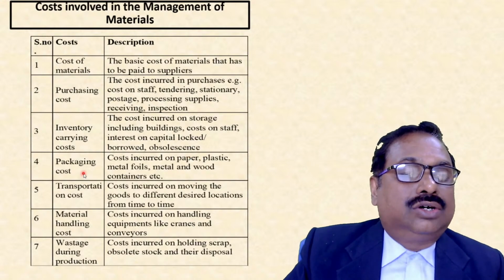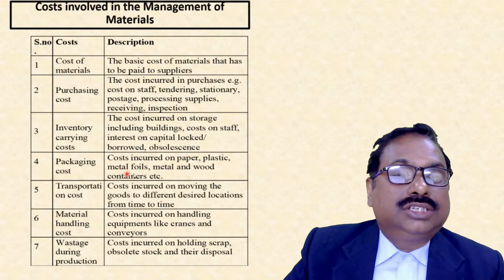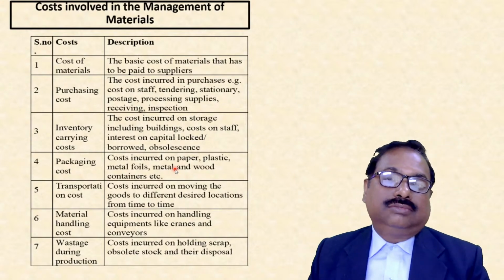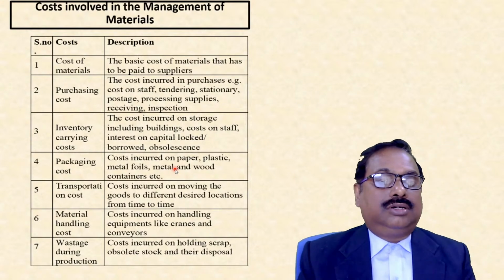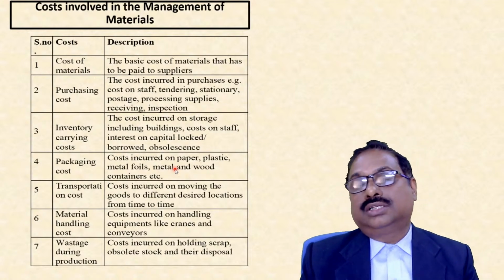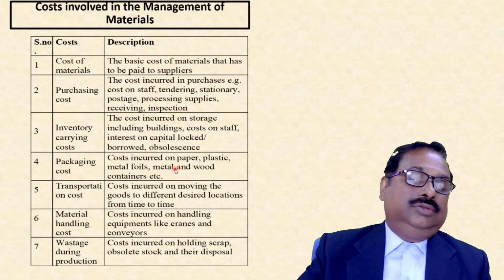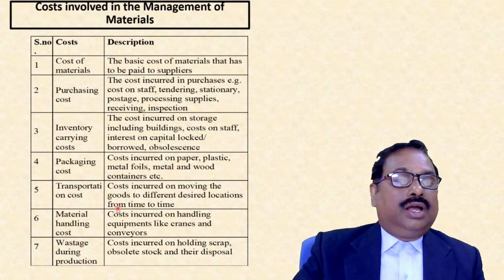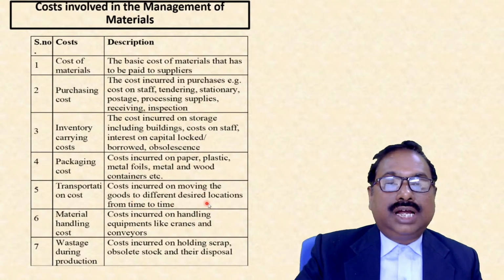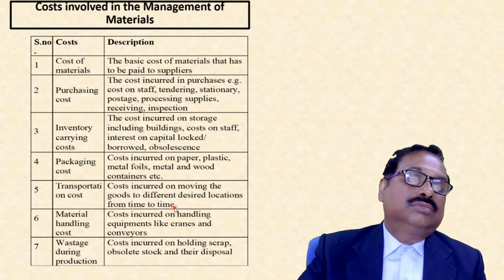Next is packaging cost. Packaging cost is the cost incurred on paper, plastic, metal foil, metal and wood containers for packaging the material. In some cases, packaging is very important nowadays. Next is transportation cost, incurred on moving the goods to different desired locations from time to time.